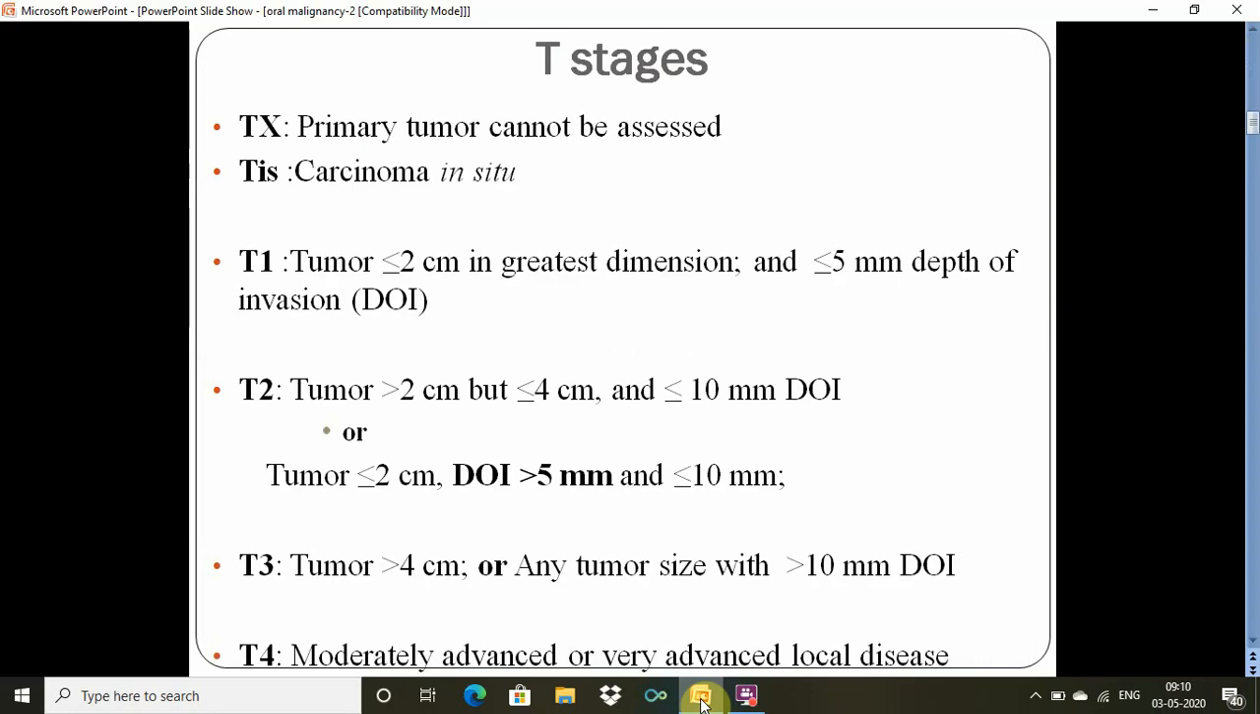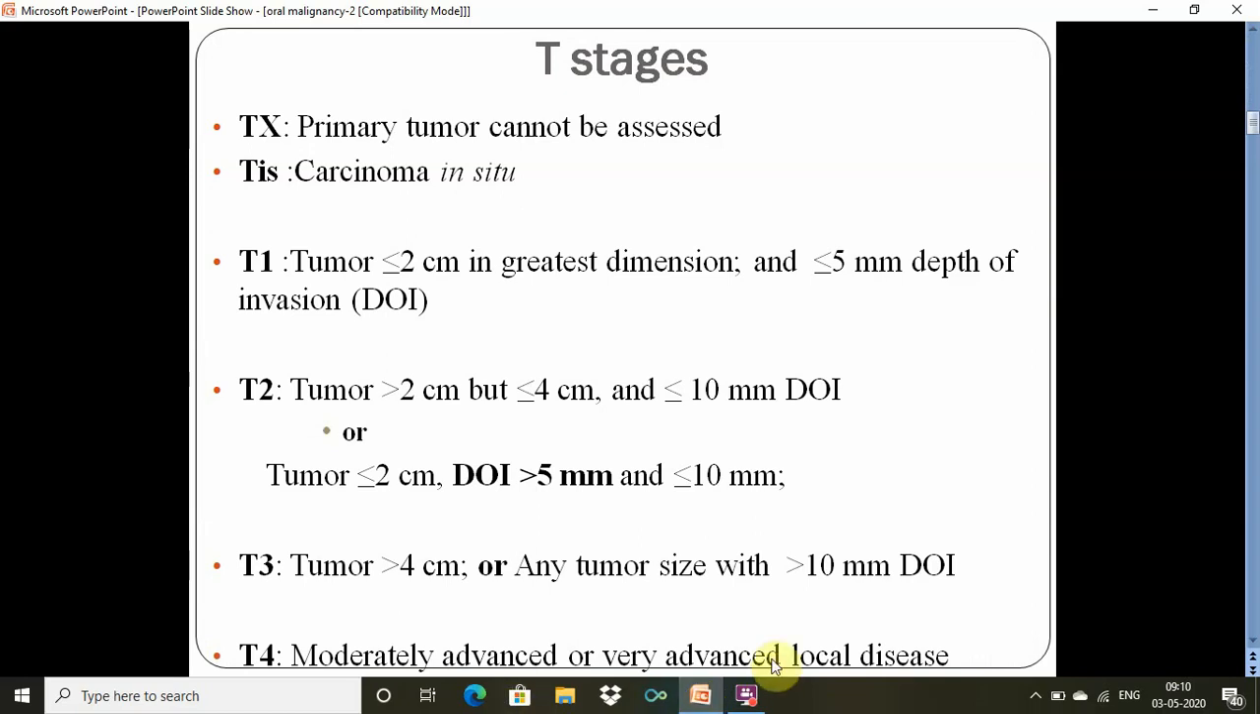Now let us know what are these T, N, and M stages of oral cancer. The T stage is dependent on the size and site of the extent of the tumor. Tx is when the primary tumor cannot be assessed. Tis is a carcinoma in situ, and T1 is a tumor size of not more than 2 centimeter in greatest dimension, and the depth of invasion should not be more than 5 millimeter. That means it should be less than 5 millimeter.